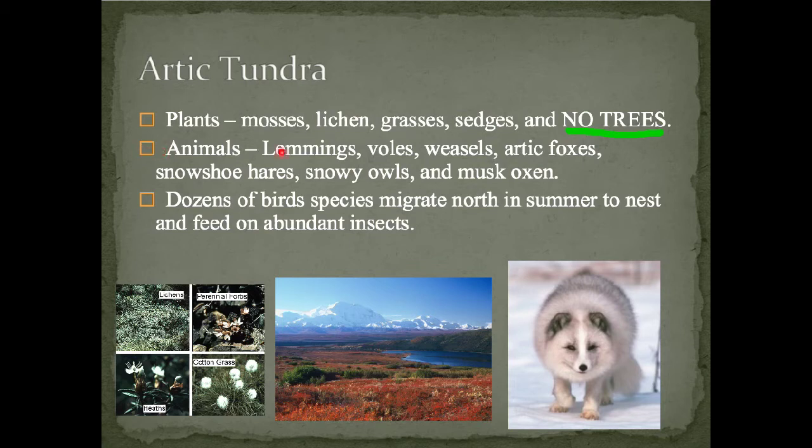Common animals, we have lemmings, wolves, weasels, Arctic foxes, snowshoe hares, snow owls, and musk oxen. Also polar bears. There are a dozen types of bird species that migrate north in the summer to nest and feed on the abundant insects that lay dormant in a larval stage during the winters.